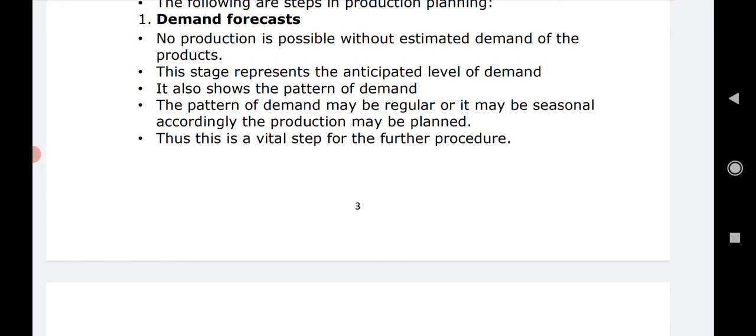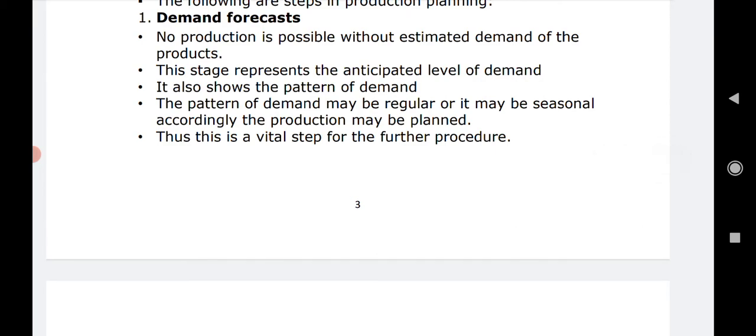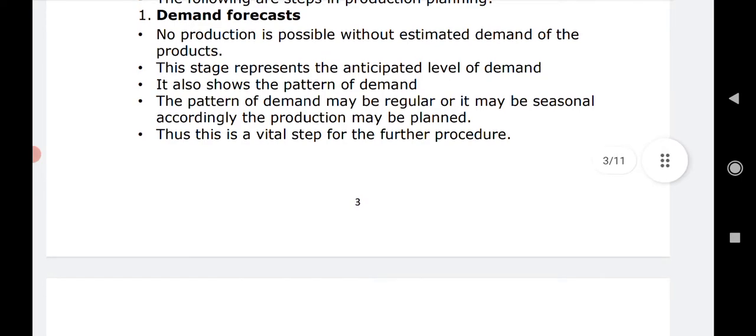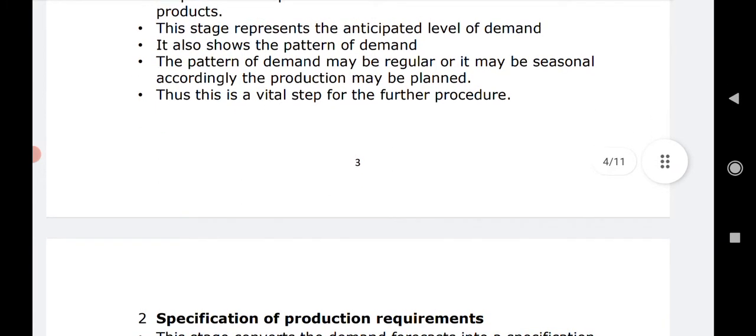And the pattern of the demand may be regular, as I told you, it may be in a steady form, right? It may be in a seasonal form, and according to that the production may be planned. Because if it is a seasonal kind of item, say raincoats, then raincoats are not needed in few countries throughout the year. Then if a unit is producing raincoats, it does not need to plan the whole year. It is a seasonal product, so in the rainy season only the demand would arise, and what will be the demand can be predicted, and accordingly this seasonal product can be manufactured, right? So the pattern of the demand should be checked beforehand.